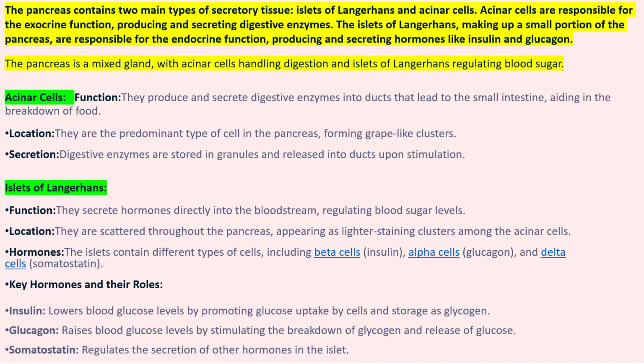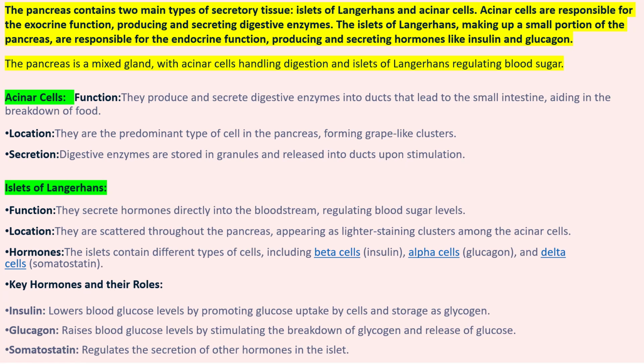Acinar cells are the predominant type of cell in the pancreas, in grape-like clusters called zymogen granules. The acinar cell function is to produce and secrete digestive enzymes, which are stored in grape-like clusters of zymogen granules and released into pancreatic ducts upon stimulation. When you eat anything, that is when it is stimulated.